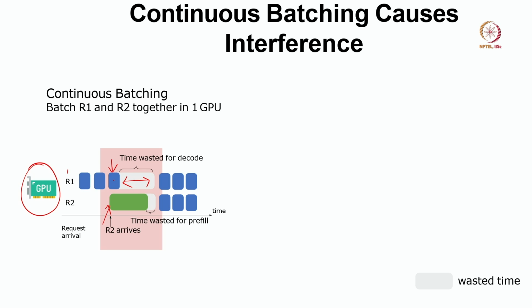If we launch this prefill and decode together, let us say we are not using Sarathi, then we are wasting time for decode, and even if we are using Sarathi, it increases the decode time a little bit, correct? At the same time, there is some time wasted for prefill also, right? This much time is wasted for prefill. I mean, time wasted for prefill means we could have done some more prefill in that time if we didn't have another decode.